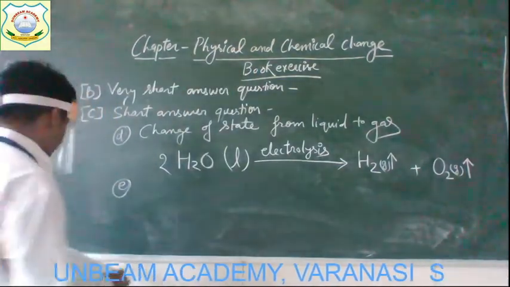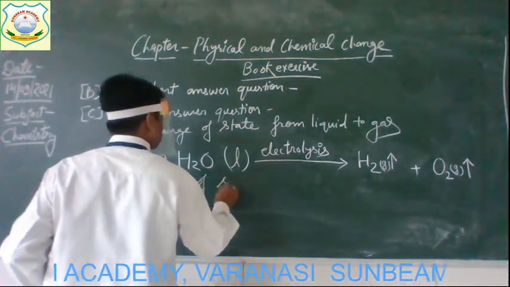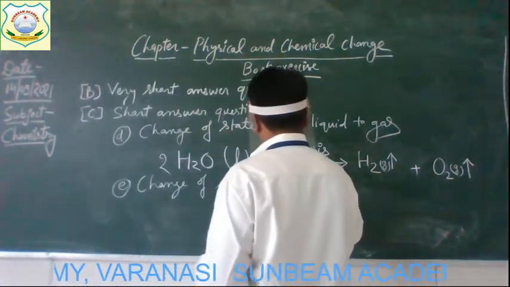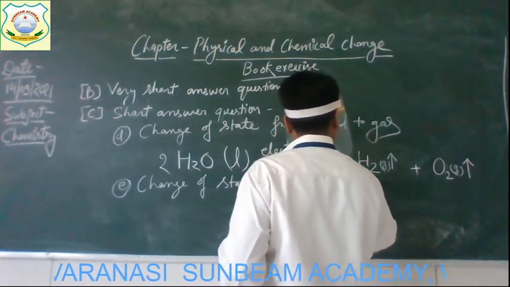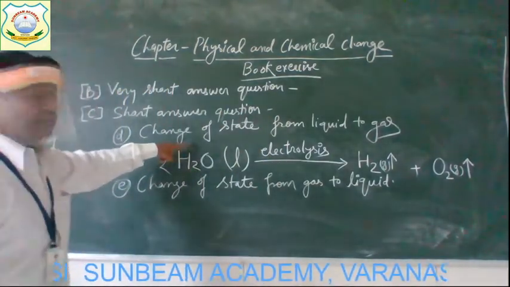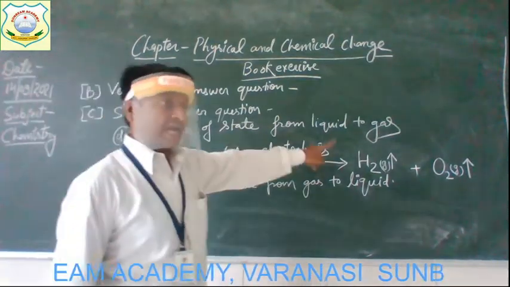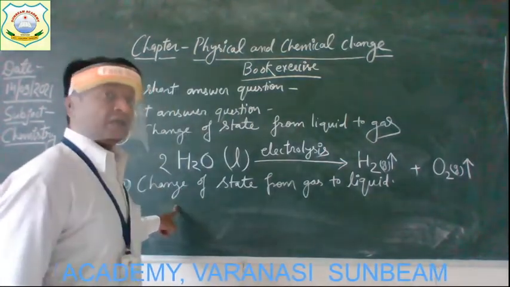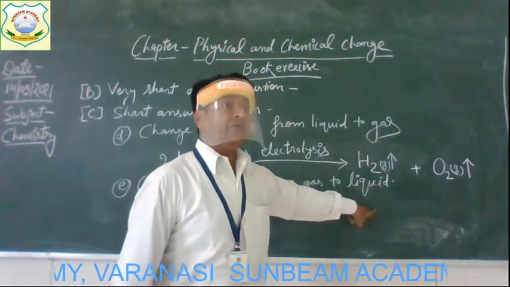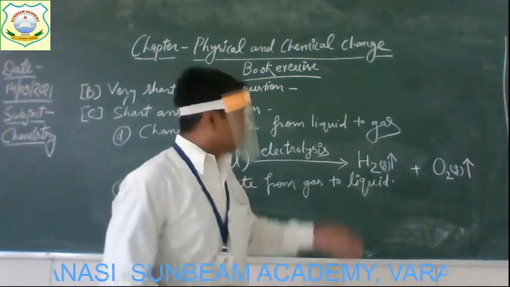Okay. Now come to the next, the fifth, and the characteristic is change of state from gas to liquid. In the previous one you gave the example of a chemical reaction in which liquid changes to gas, is it? And now in this fifth one, you will give an example of a chemical reaction in which gas changes to liquid. The gaseous state will change to liquid state. Alright, and the example is the same one.